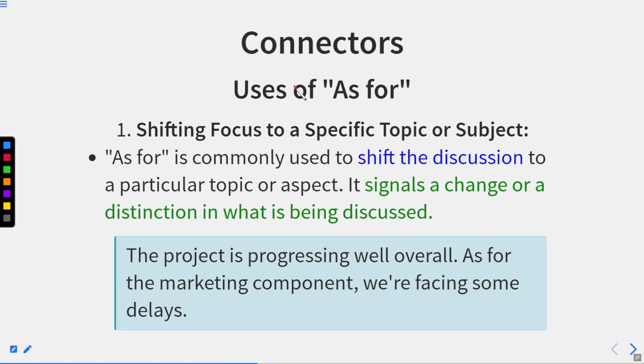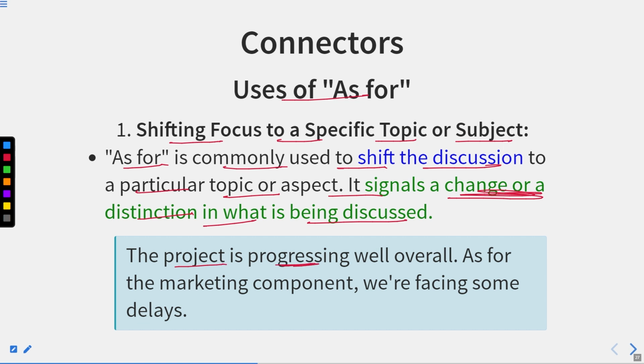Uses of as for: shifting focus to a specific topic or subject. As for is commonly used to shift the discussion to a particular topic or aspect. It signals a change or a distinction in what is being discussed. The project is progressing well overall. As for the marketing component, it means if we talk about the marketing component, we are facing some delays. It means here we are shifting the focus of everyone towards the marketing component.